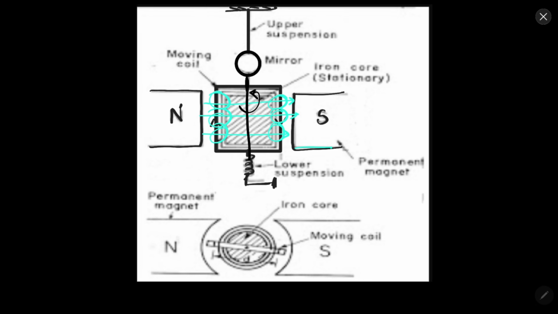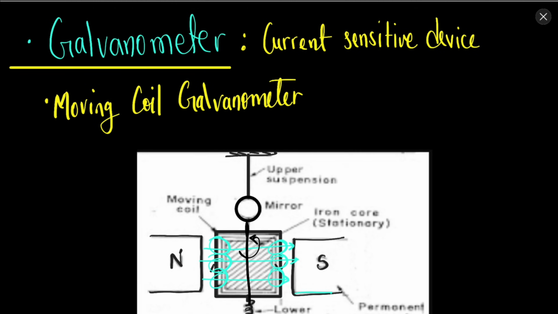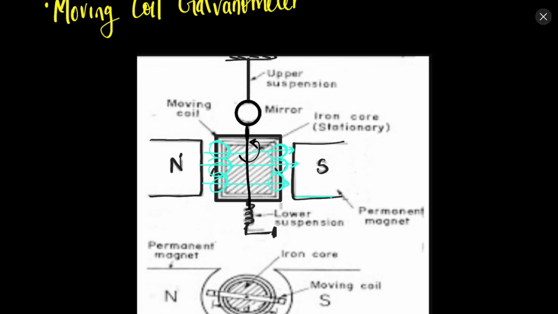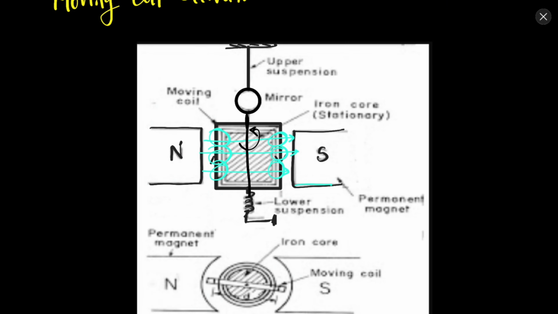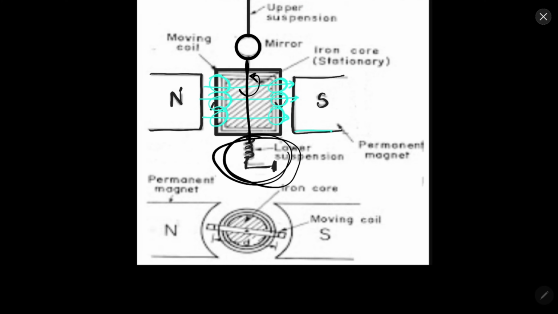So the working is quite simple. More current will be there, more deflection will be there. So we can easily measure the value of current by calibrating it. So this is the basic working of the moving coil galvanometer. Now once the current is stopped, then because of this spring, the coil will again move back to its mean position or the original position or zero current position. So it is quite important to have a restoring torque.